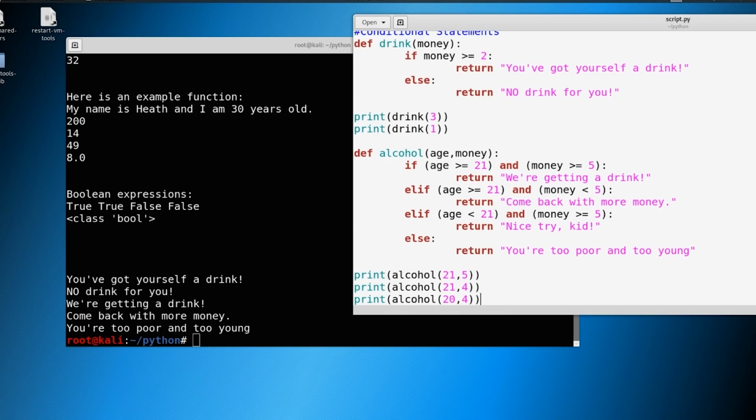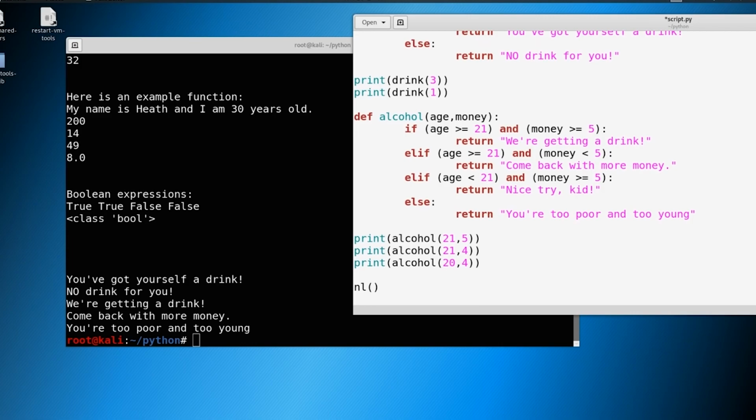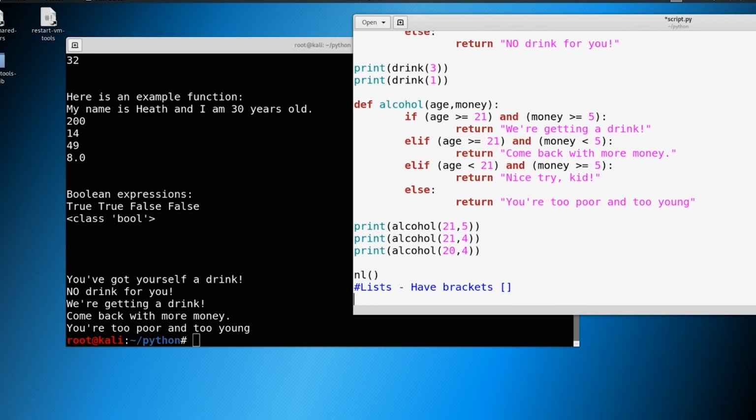The best way to think of a list is to think that it lives in between brackets. You're going to see other things later on that look like a list, but it's not really a list because of how it's defined. And how we're going to define lists is because they live in brackets. Just like a string might have quotes around it, a list is going to have these brackets around it. So let's make a new line, and let's just do something along the lines of lists, and we could say something like have brackets, like this. Okay, so let's go ahead and make a list, and then we can go from there.